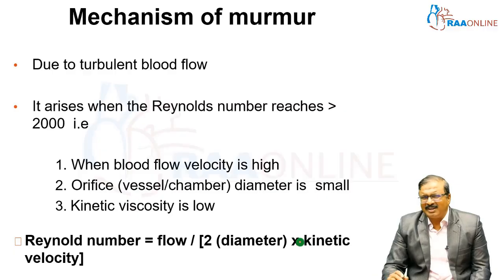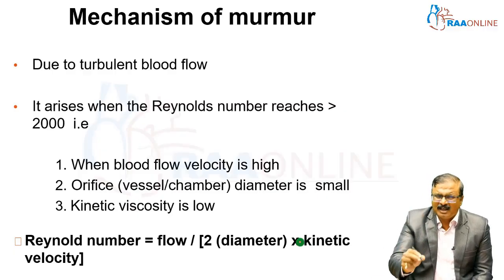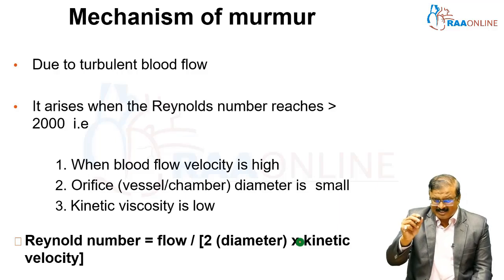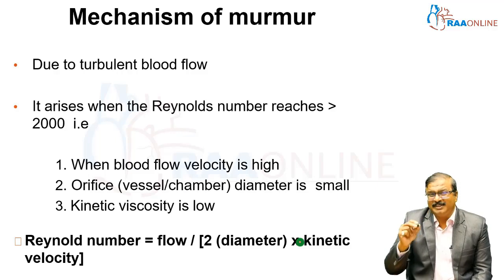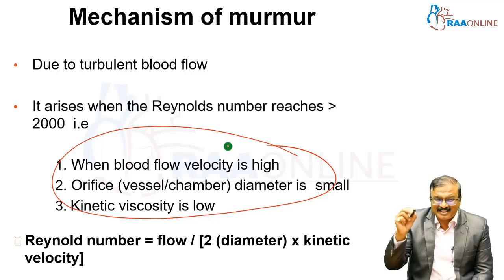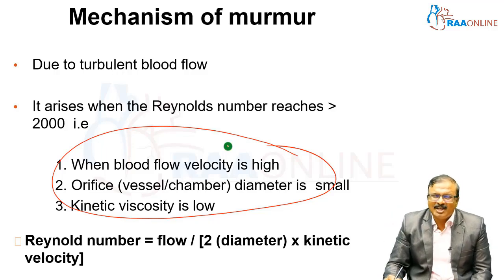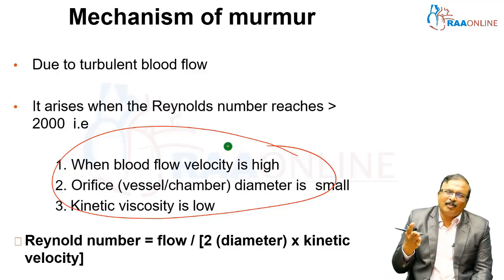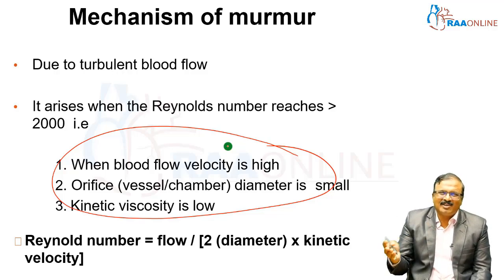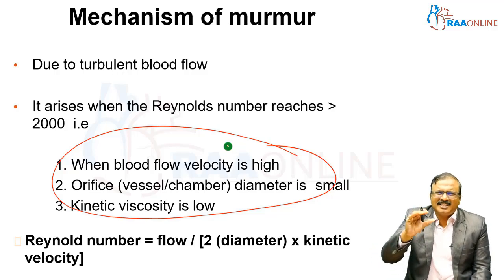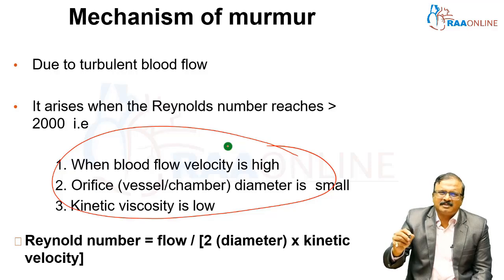What is the mechanism of murmur? This is core theory. Still, this is what is important. Turbulence occurs when the Reynolds number reaches more than 2000, which is caused by high blood flow velocity, or low viscosity. The Reynolds number is density times diameter times kinetic velocity divided by viscosity. Core physics. Just to know, you should understand why a murmur occurs.